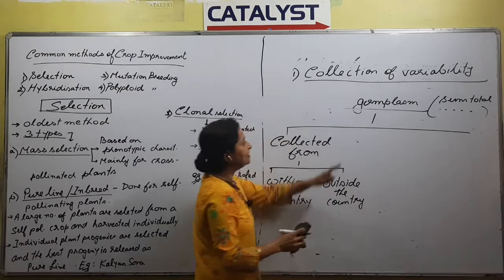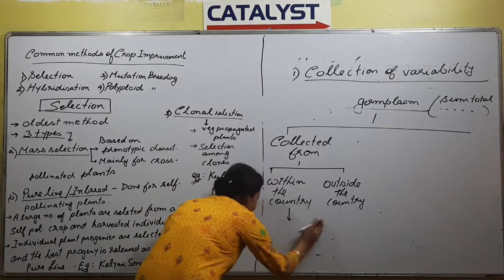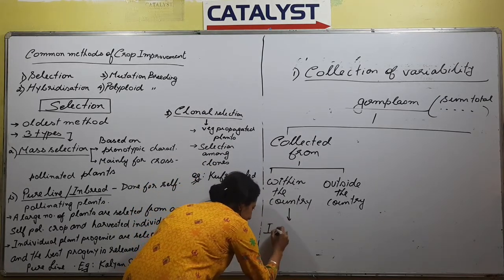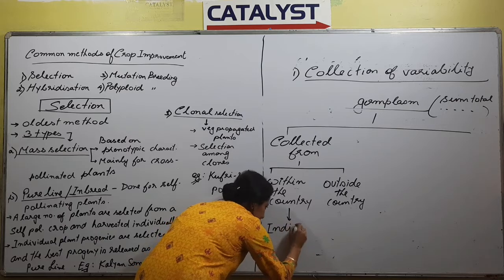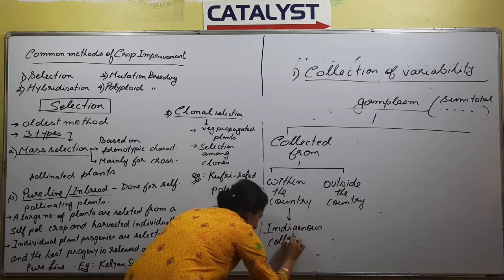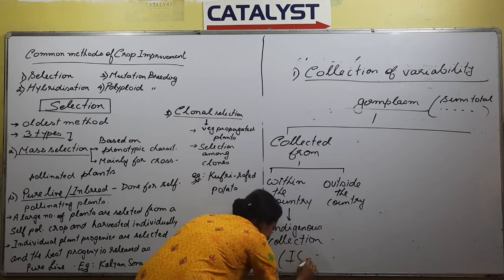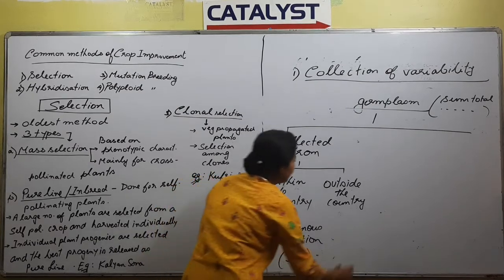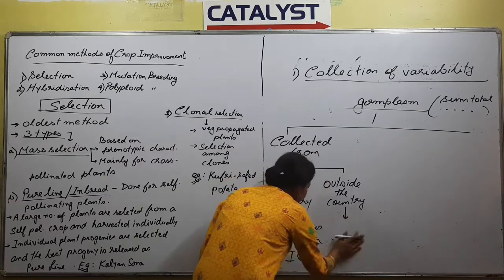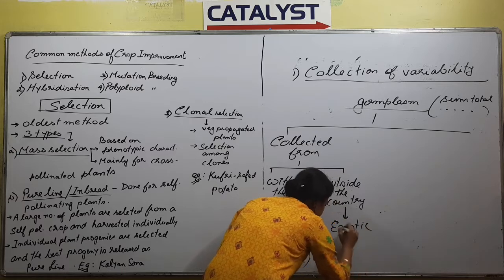So when you collect the germ plasm within the country, that type of collection is called indigenous collection, or IC. And if you collect the germ plasm from outside the country, we have a word called exotic, right?